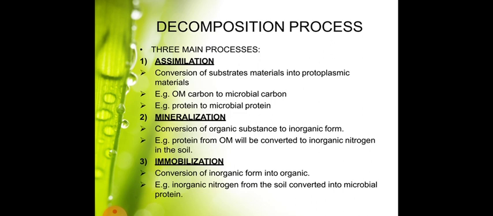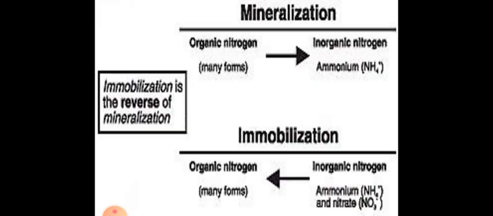Second is mineralization: conversion of organic substance to inorganic form. For example, protein from organic matter is converted to inorganic nitrogen in the soil. And the third is immobilization: conversion of inorganic form into organic. For example, inorganic nitrogen from the soil is converted into microbial protein.